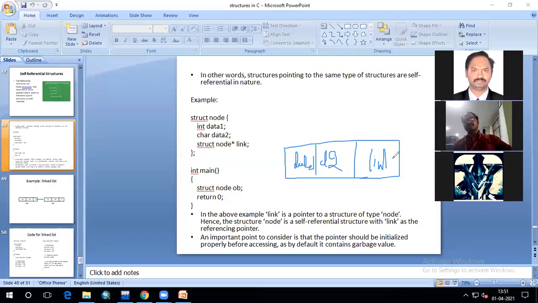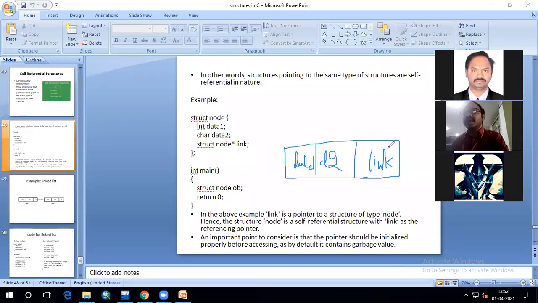That means the memory allocation for object OB will be like this, with three parts. The first part will take the value for data 1, the second part will take the value for data 2 that you entered, and the third part will take an address value.